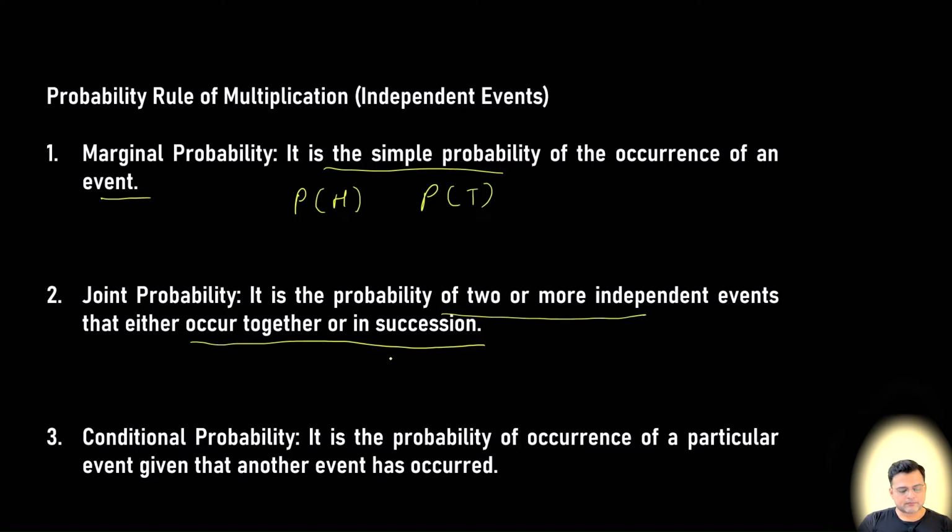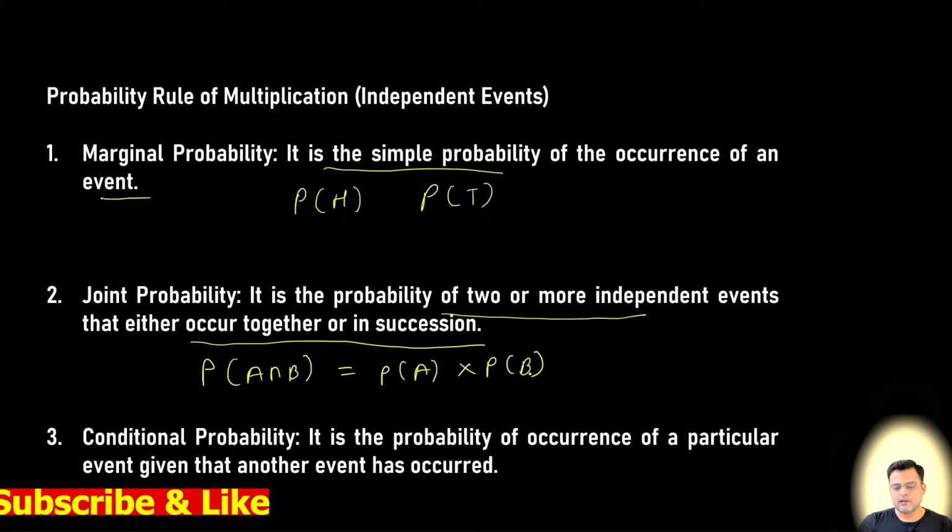And the joint probability of two events is the multiplication of their individual probabilities. So probability of A intersection B is equal to probability of A times probability of B. Now see the difference.